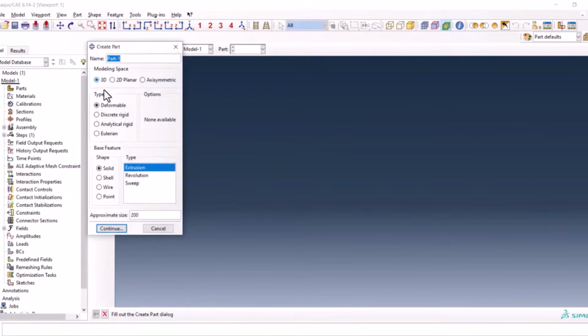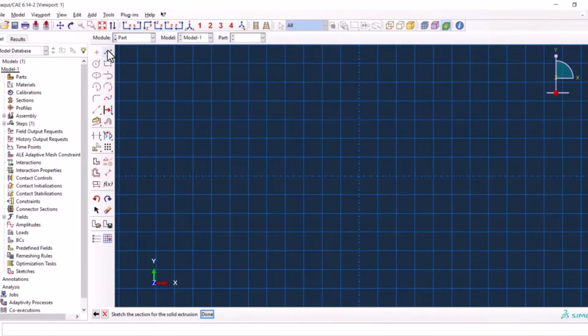It should be 3D deformable solid extrusion and with the approximate size of 200. We're going to do the same modeling as the previous video, which was the ASTM E8 sub size. So this guy should be 10 and these two should be 30.